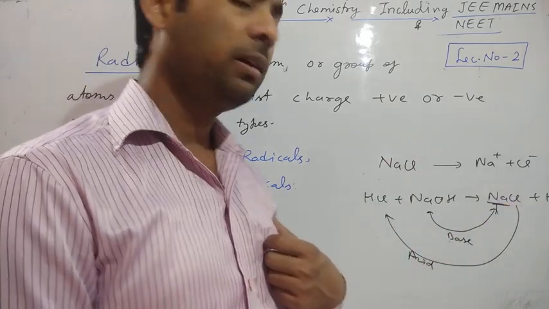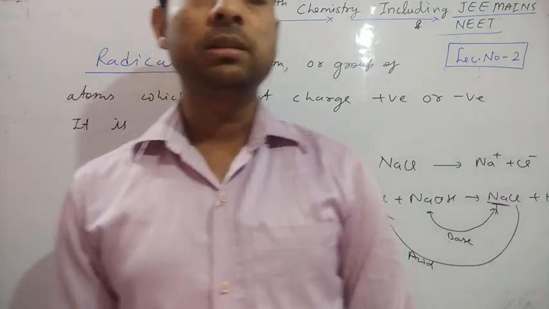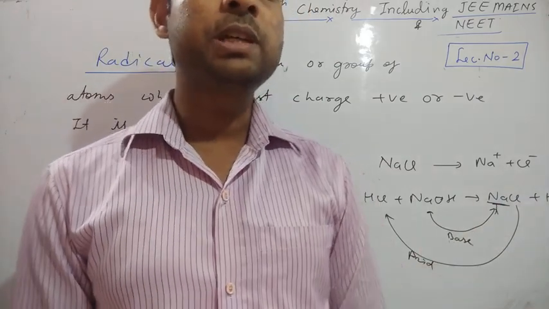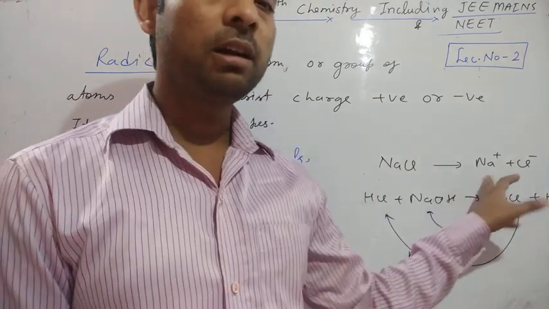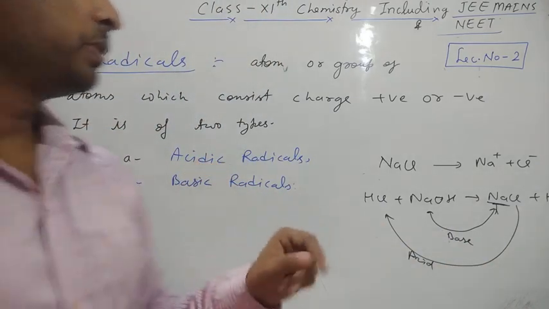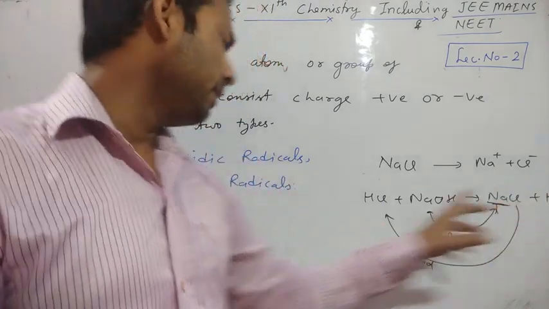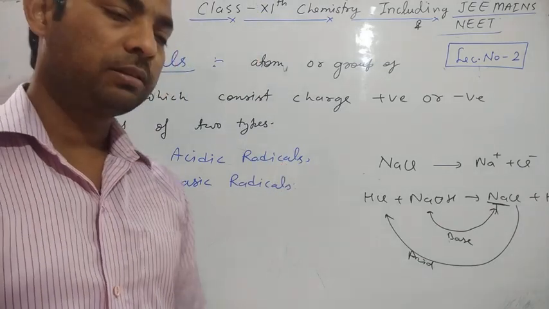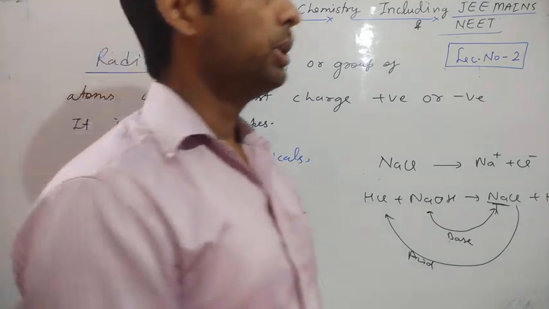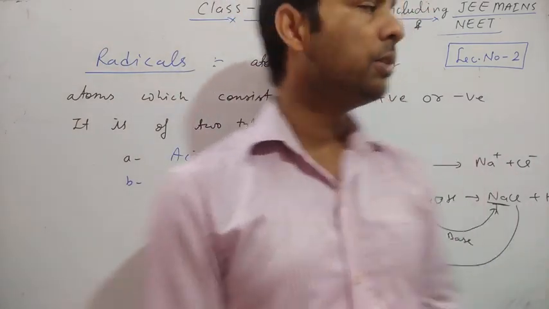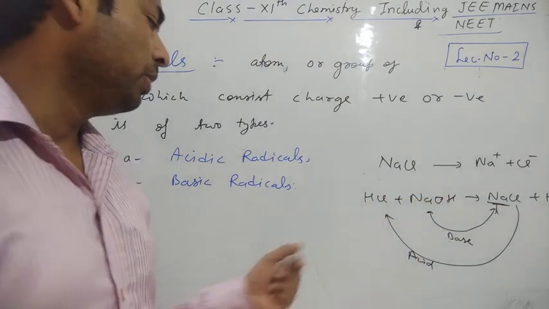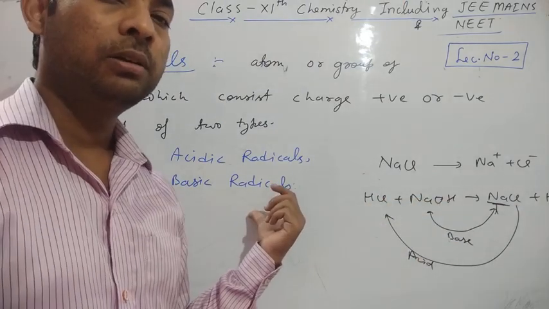Generally we can say the species which carries a positive charge is called basic radical, and the species which carries a negative charge is called acidic radical. Clear? It is a simple definition. Those species या atoms or group of atoms which carry a negative charge are called acidic radicals, and those carrying a positive charge are called basic radicals.